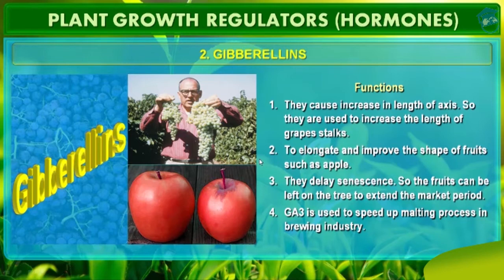So by now you can say that gibberellins are the growth hormones that stimulate cell elongation and cause plants to grow taller. As you can see, this is the grape stalk which is elongated by the application of gibberellin, students. Gibberellins also have a role in other plant processes such as stem elongation, germination, flowering and fruit ripening. In humans, the pituitary gland secretes the human growth hormone at the appropriate time. The plastid of a plant secretes gibberellin in a similar fashion. This way you can correlate.